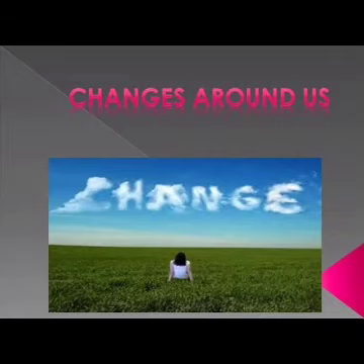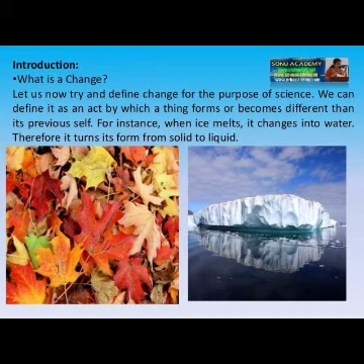Hello students. Today we start a new chapter, that is chapter number 6, Changes Around Us. In our everyday life we see different kinds of changes around us, like day transforming into night, the season changing from winter to summer, dissolving of ice to water, preparing of food, rusting of iron, development of our body, etc. Various changes are occurring around us.